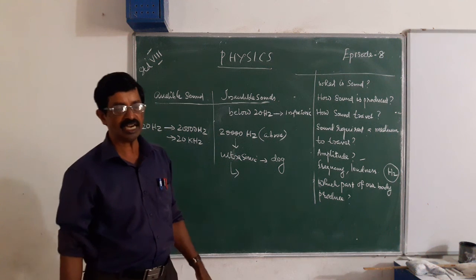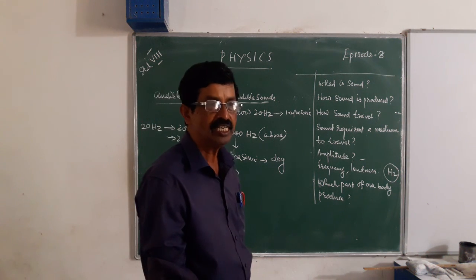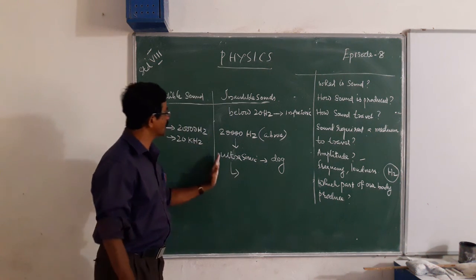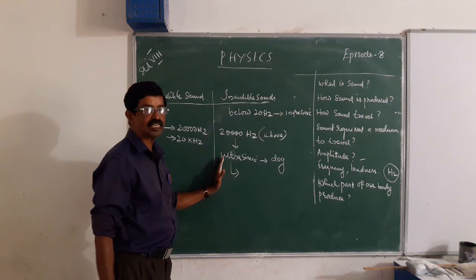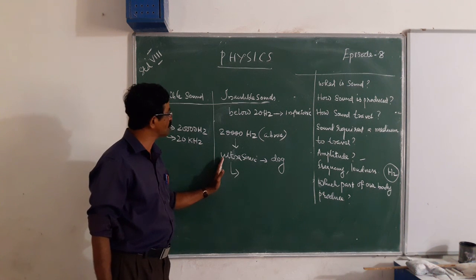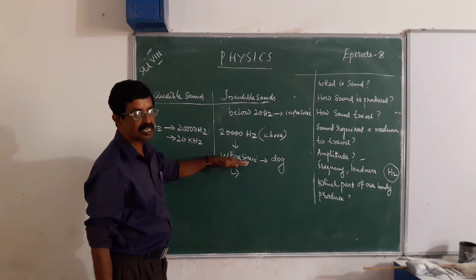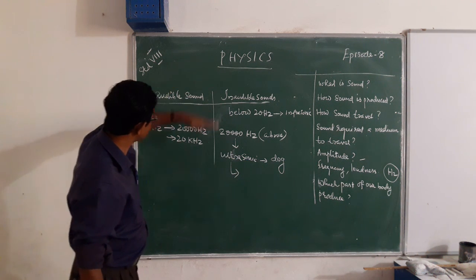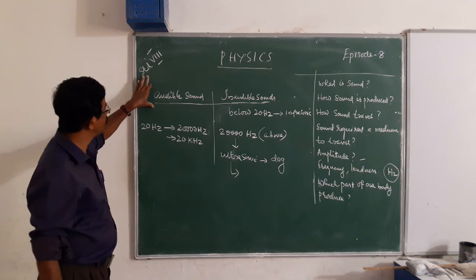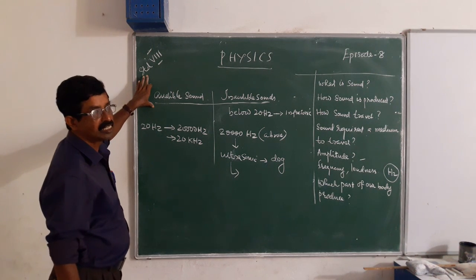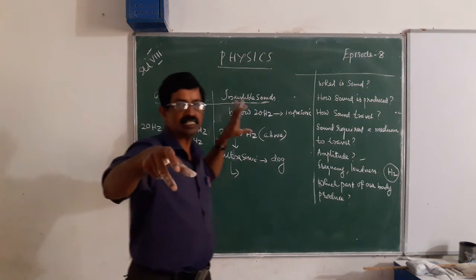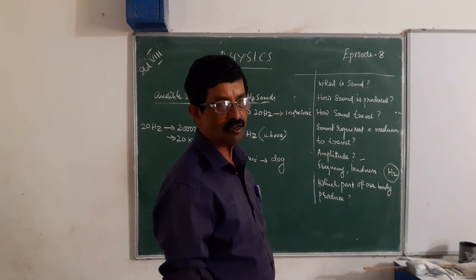In the garden whistle. And another use is to trace the path and detect certain problems in our body. Now these two things once again. What is audible sound? That means we cannot hear sound of all frequencies.